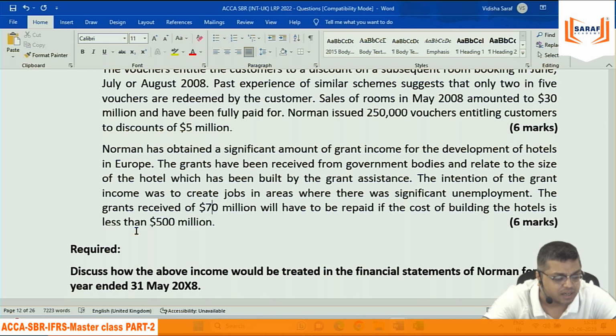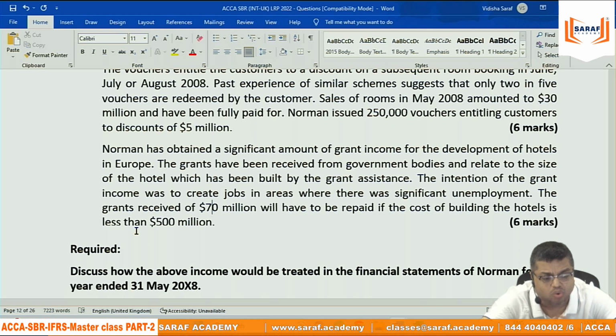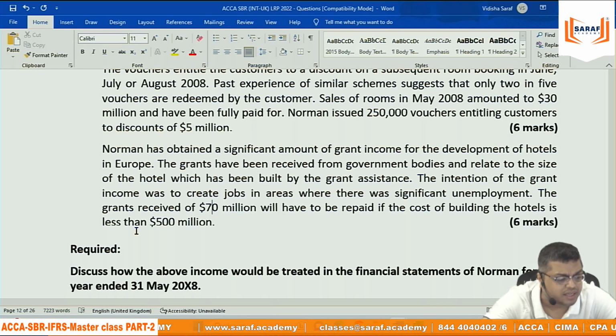The intention of the grant income was to create jobs in areas where there was significant unemployment. अब उसमें जॉब क्रिएट भी करना है. Where there was significant unemployment, होटल बना के लोगों को हायर करना है. That is also a condition.